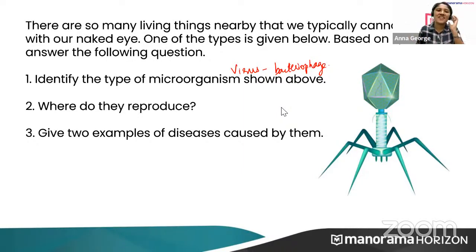So where do they reproduce? They reproduce in a host cell. That may be a bacteria, a plant, or an animal. Give two examples of diseases caused by them. So viral diseases, you can give some examples of viral diseases. I know you all know this disease is caused by virus.